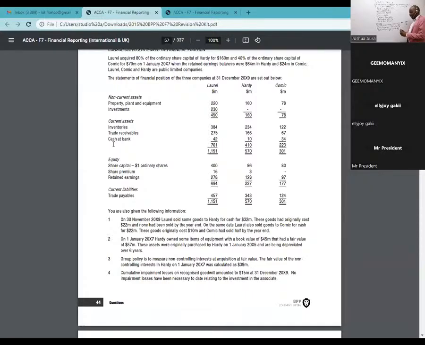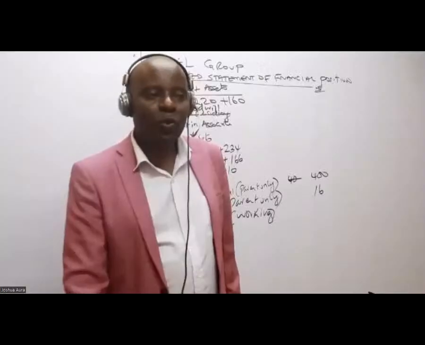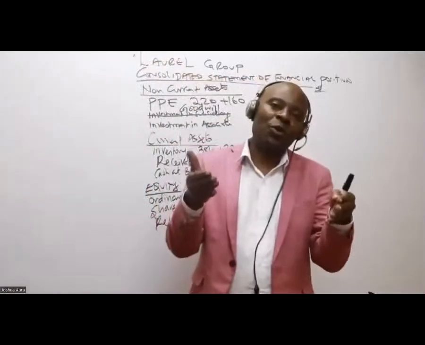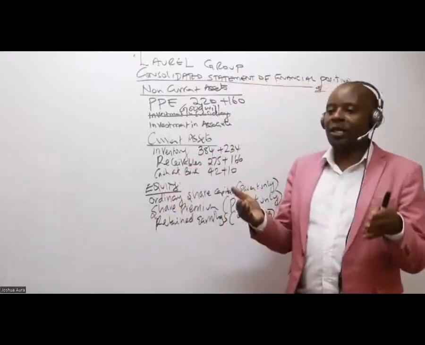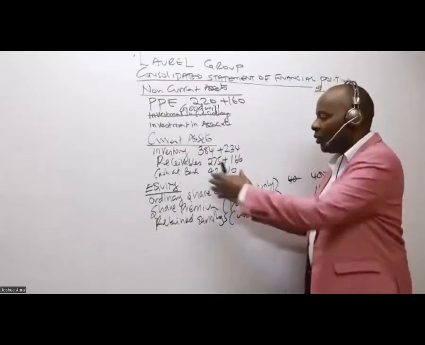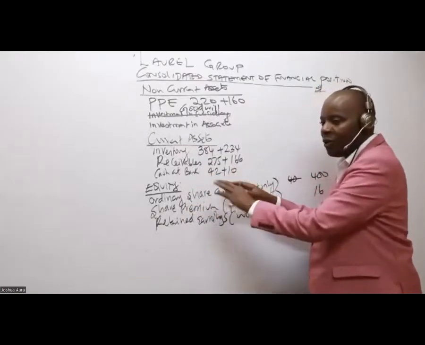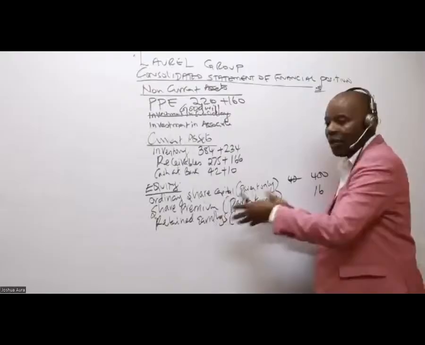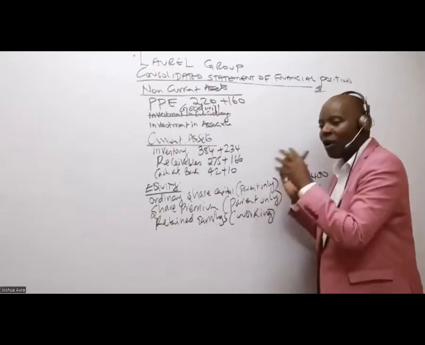Now, ladies and gentlemen, remember, when I'm doing group consolidations, in terms of equity, we shall always give birth to a new kid. There is a new kid who will be born here. Is there somebody who can tell us the name of this new kid under equity? There is a new kid who comes here normally. I don't know whether it's a baby girl or a baby boy.